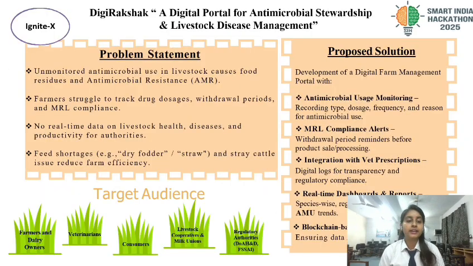Now, before moving directly on to the problem statement, I would like to draw your attention towards the two main terms, that is MRL and AMU. So, MRL stands for Maximum Residue Limit. This is the maximum allowed amount of drug residue that can remain in food products like milk or meat without harming the consumers. Whereas AMU, that is antimicrobial usage, refers to how antibiotics and medicine are used in livestock, including their dosage, frequency, and purposes. So both are very critical, and their misuse leads to antimicrobial resistance, food security issues, and public health risks.